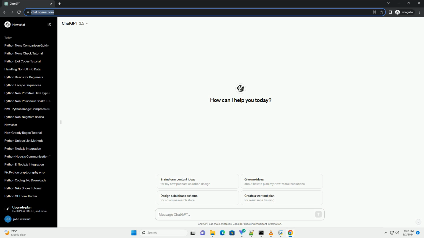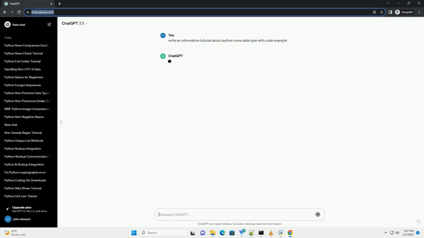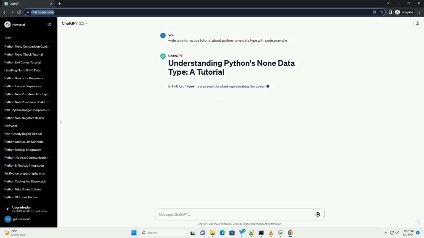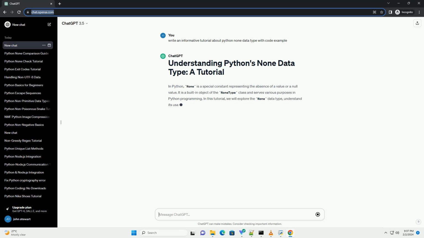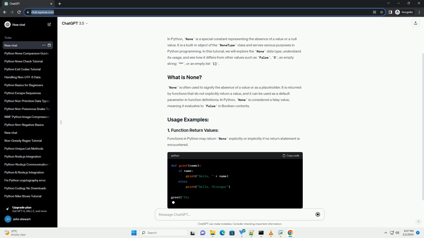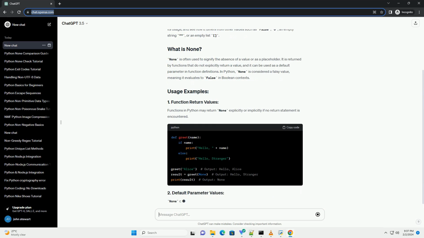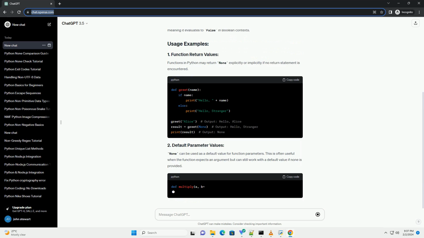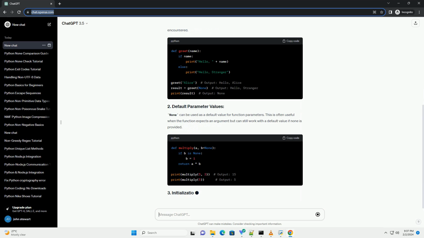In Python, None is a special constant representing the absence of a value or a null value. It is a built-in object of the NoneType class and serves various purposes in Python programming. In this tutorial, we will explore the None data type, understand its usage, and see how it differs from other values such as False, 0, an empty string, or an empty list.